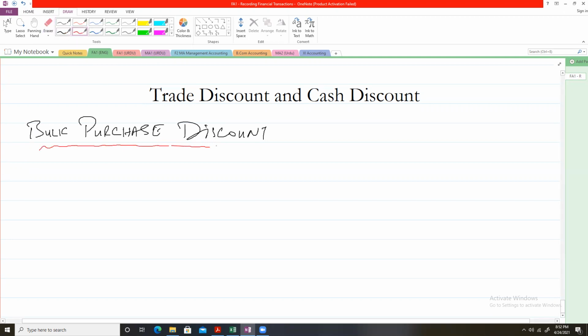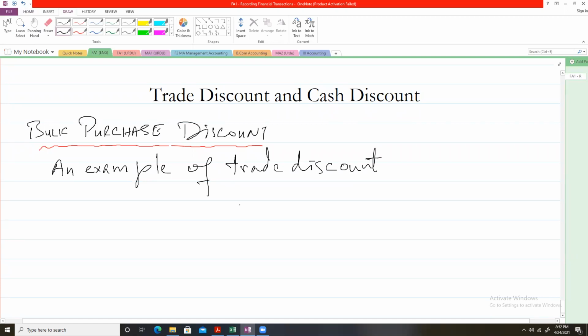The buyer purchases from the seller. So this is an example of trade discount.